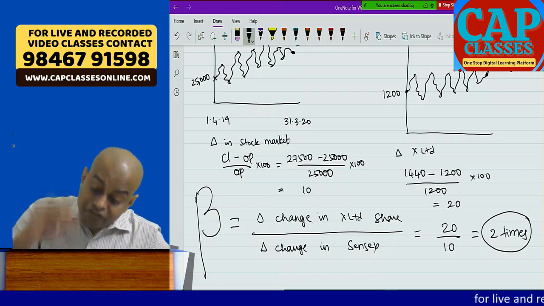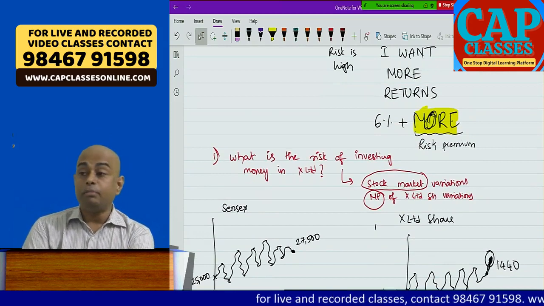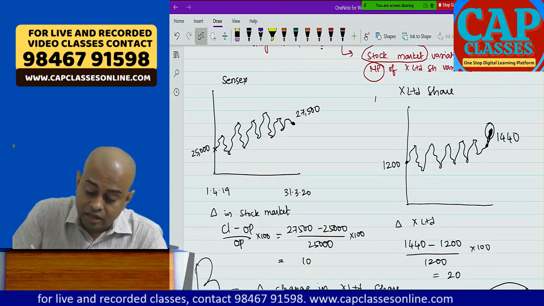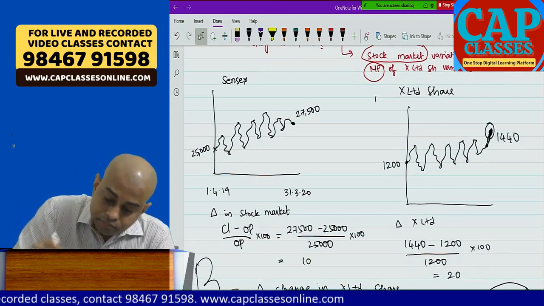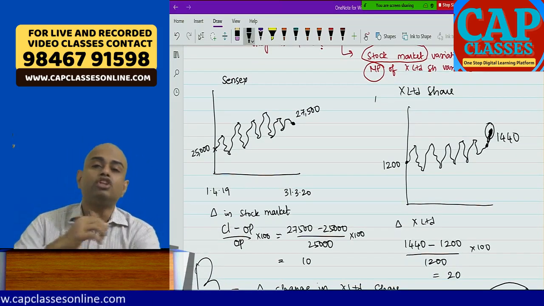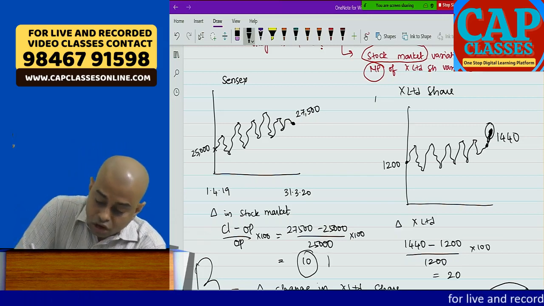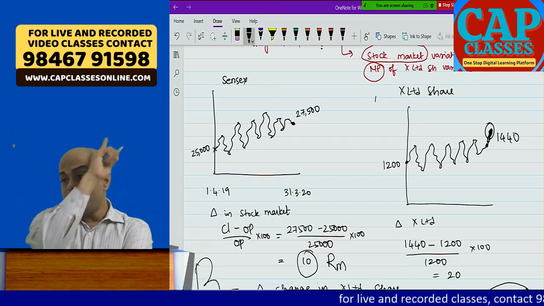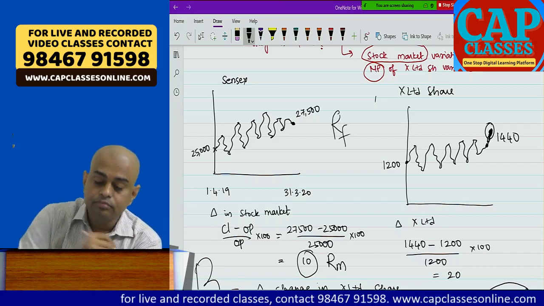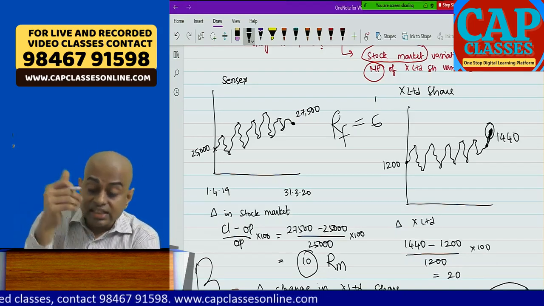Now beta is given. For beta 2, how much more do I want? The stock market has given 10% this year, no? This is known as return from the stock market, called RM. SBI is giving 6%, no? That has no risk. That is called RF, risk free. So SBI is giving 6 without any risk. The stock market, with risk, is giving 10.